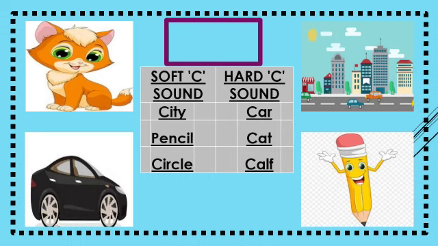Initially we learned the C sound changes into Ka, as cat, coat, but whenever I, E, Y comes after C, its sound will be changed to Sa, which means soft sound. You can see on the screen we have two types of sound.